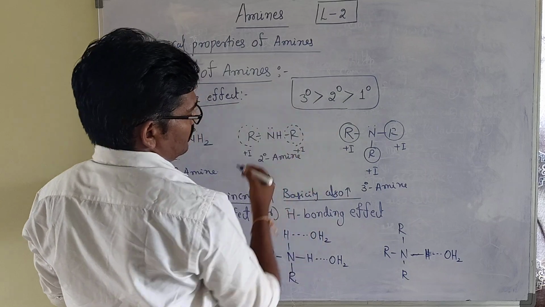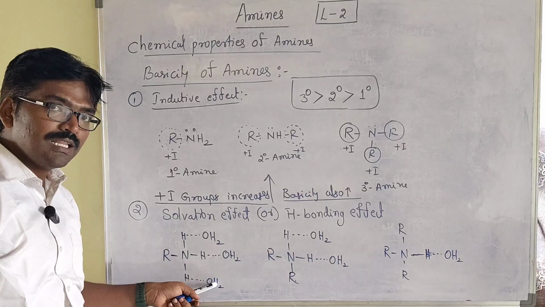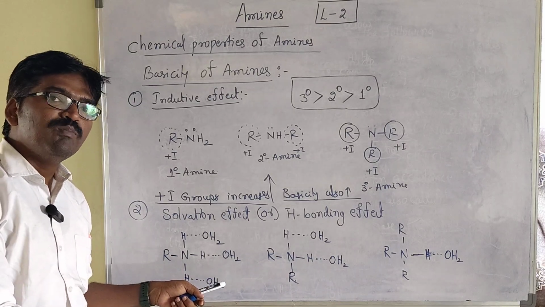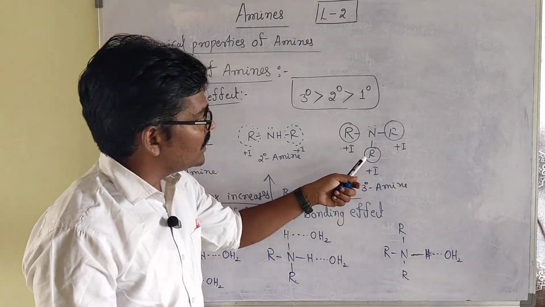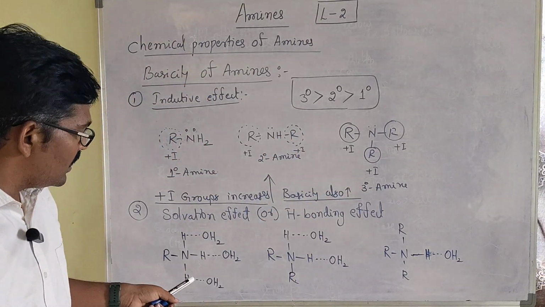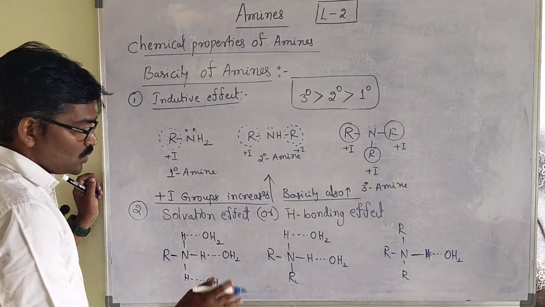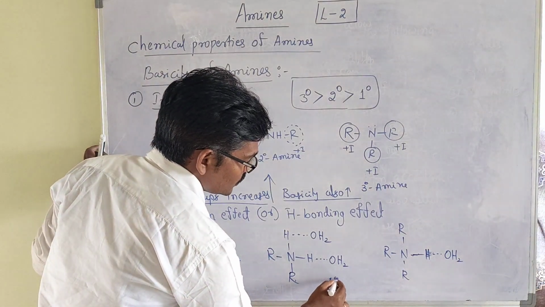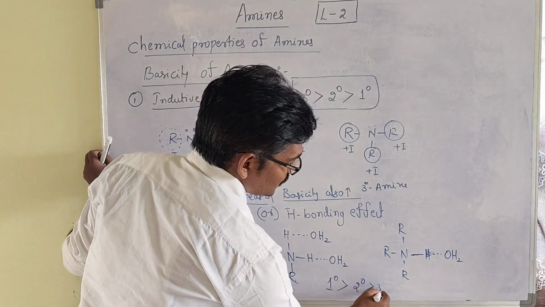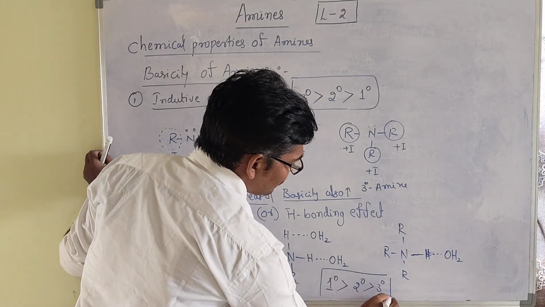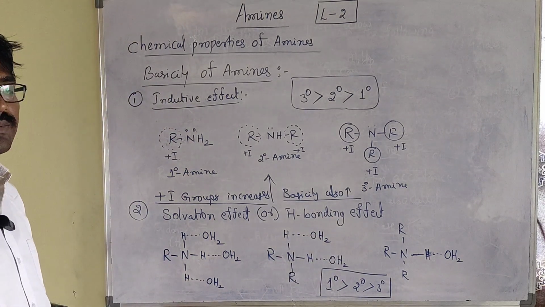Here, as hydrogen bonds increase, solubility increases and basicity increases. So here primary is more basic than secondary, than tertiary. What reason did I tell for this character?